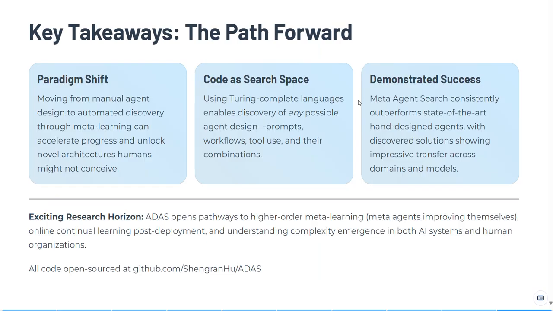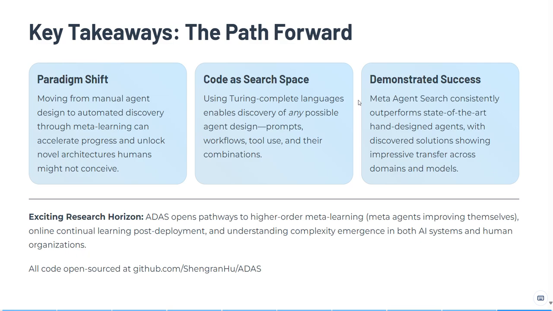So the key takeaway is a paradigm shift from manual agent design to automated discovery through meta learning, and this can accelerate progress and unlock new architectures that humans might not even conceive.